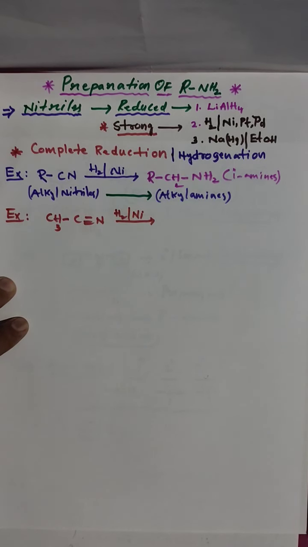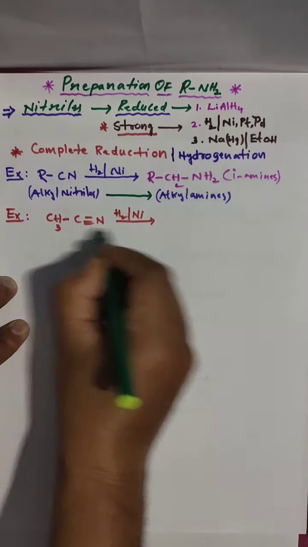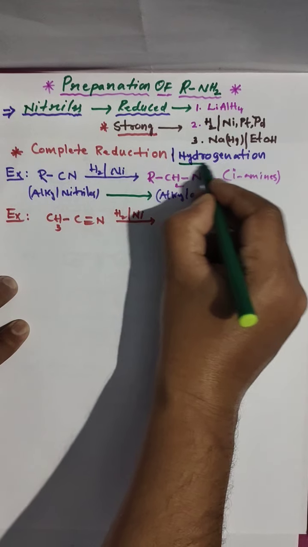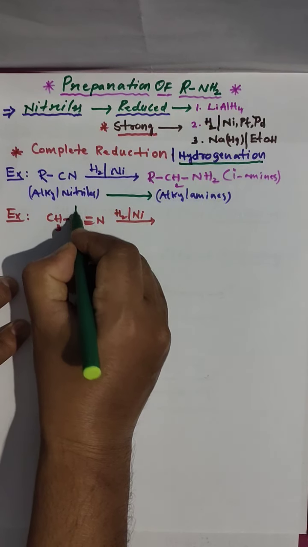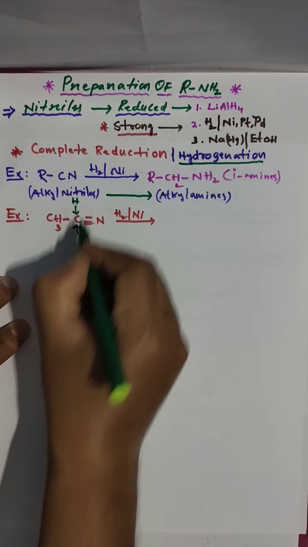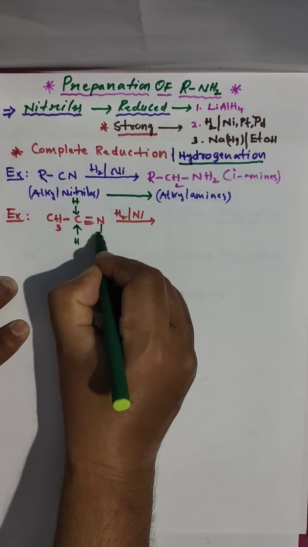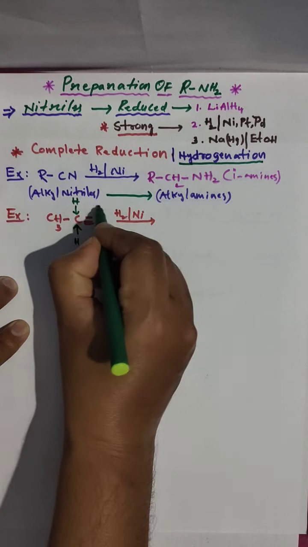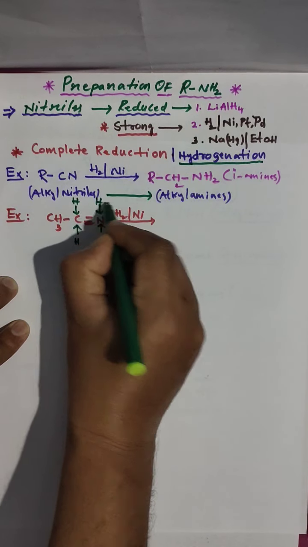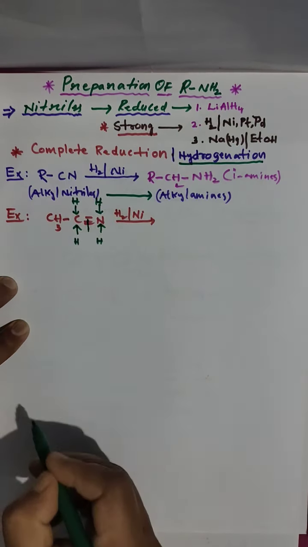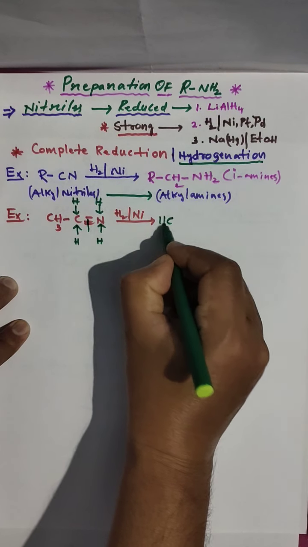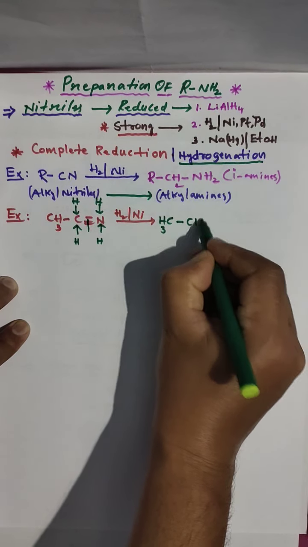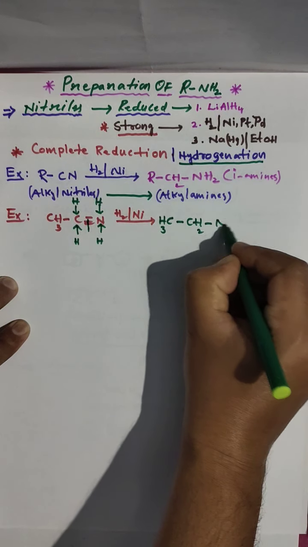So simple reaction, very easy. Hydrogenation takes place. This carbon adds 2 hydrogens and this nitrogen adds 2 hydrogens, breaking two bonds. Here three bonds are there, now two bonds you break. Simple. CH3 bond CH2 bond NH2.